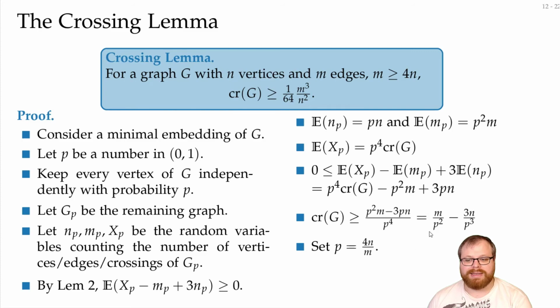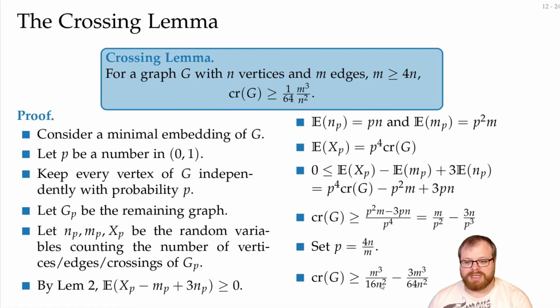And if we plug in this magical number here, then this first part is m to the 3 divided by 16n squared. So we have m to the 3 here, and we have 16n squared here. And on the right side, this m to the 3, we go to the top, and we have a 4n to the 3 down here. We will remove one of those n's, and 4 to the 3 gives us 64.